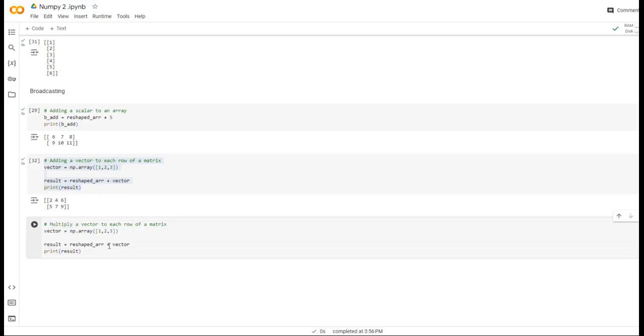Here you just use a multiplication symbol and see the result. The corresponding values only will be multiplied: 1 into 1, 2 into 2 is 4, 3 into 3 is 9. Addition you can apply, multiplication also you can apply.